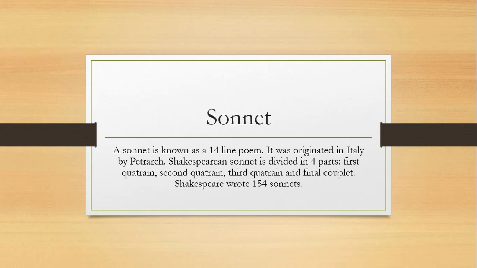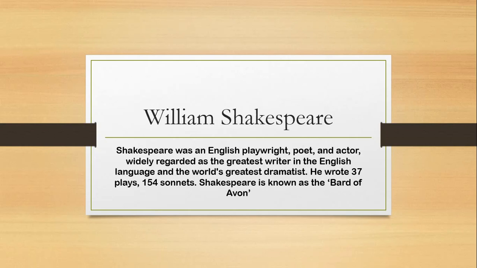It originated in Italy by Petrarch, and later on it came to England, and then Shakespeare wrote sonnets which are known as Shakespearean sonnets. And the Shakespearean sonnet is divided into four parts: first quatrain, second quatrain, third quatrain. Each quatrain has four lines, and the final couplet. Shakespeare wrote 154 sonnets. And the sonnet we are going to study here, Sonnet 65, is written by William